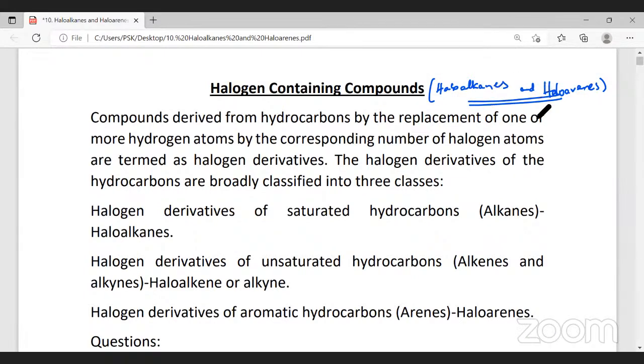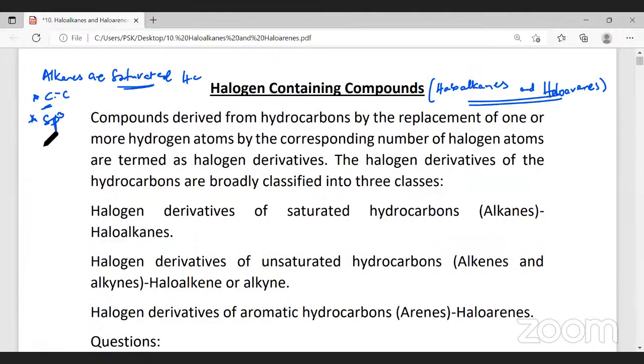Now, these haloalkanes and haloarenes both can be called halogen containing compounds. We know that alkanes are saturated hydrocarbons. What do you mean by saturated hydrocarbons? Molecules in which we have only carbon to carbon single bonds are called saturated hydrocarbons. In these, carbon undergoes sp3 hybridization.